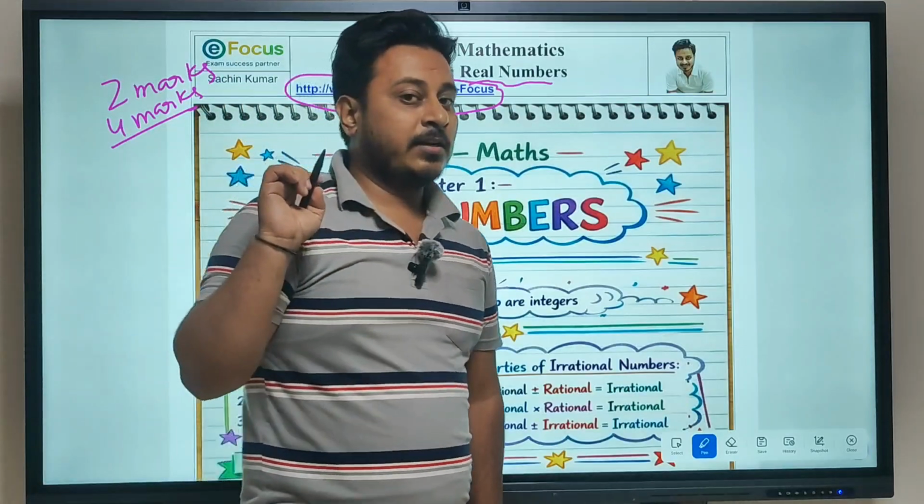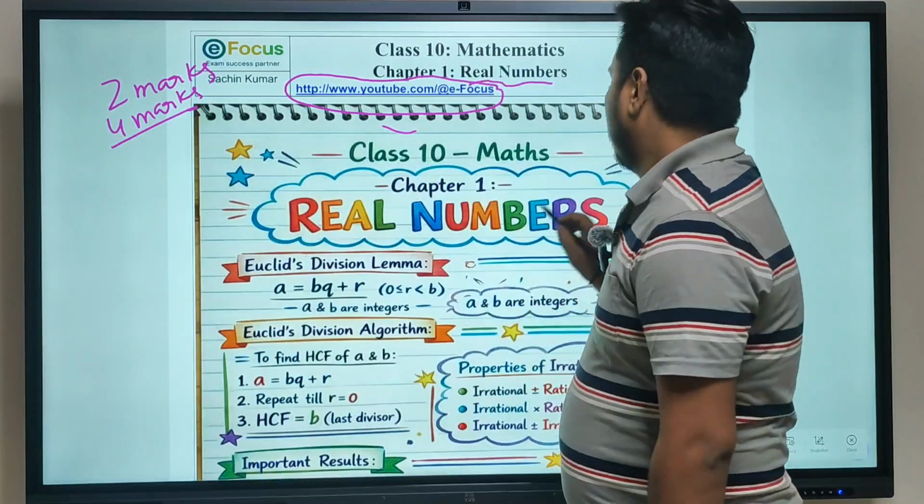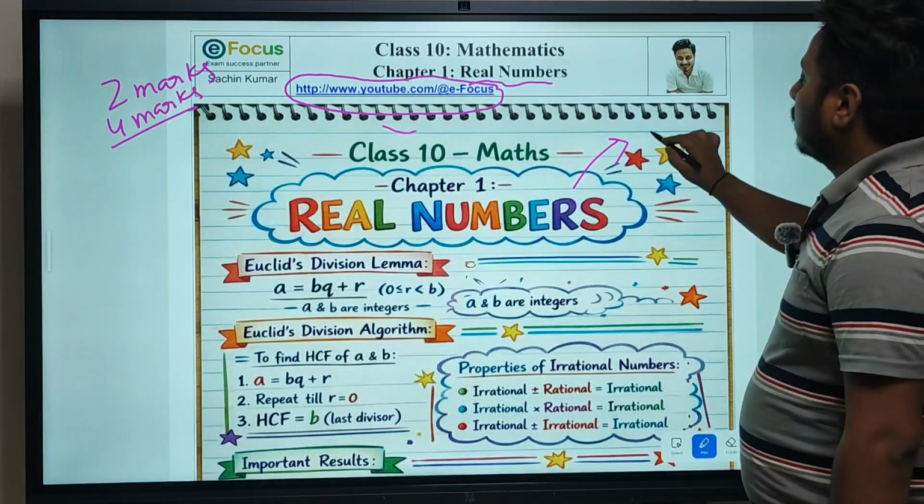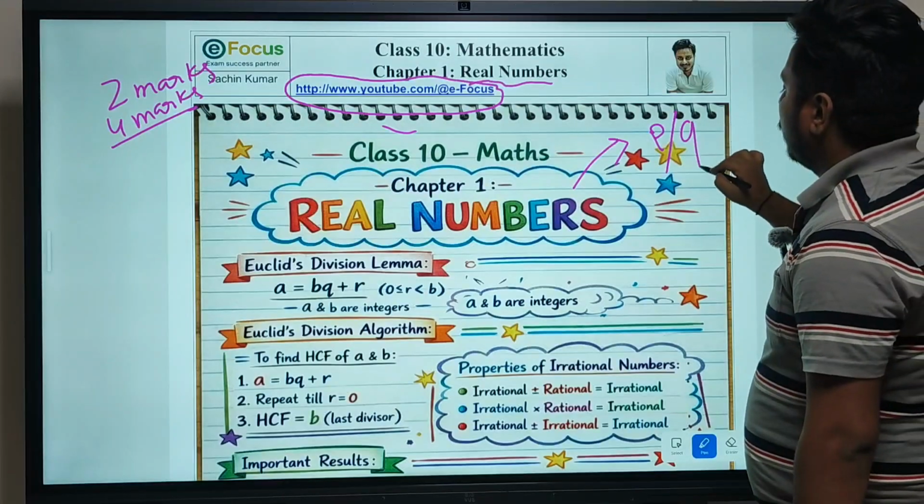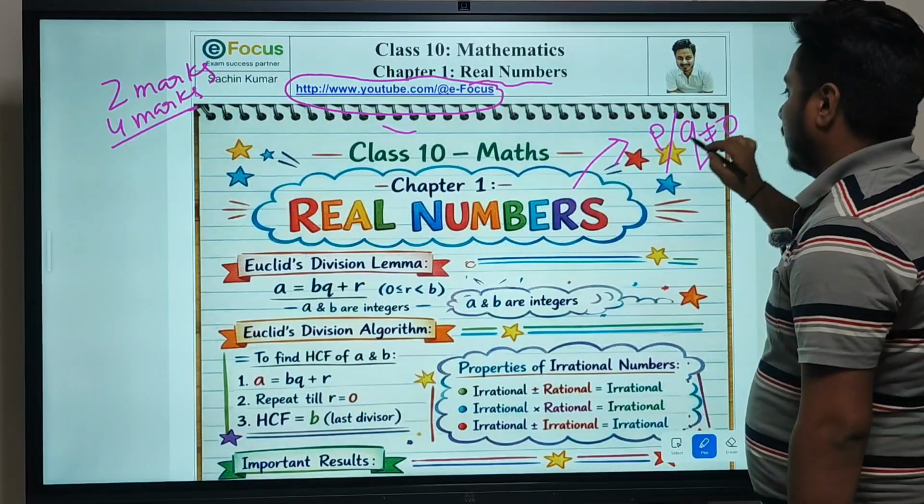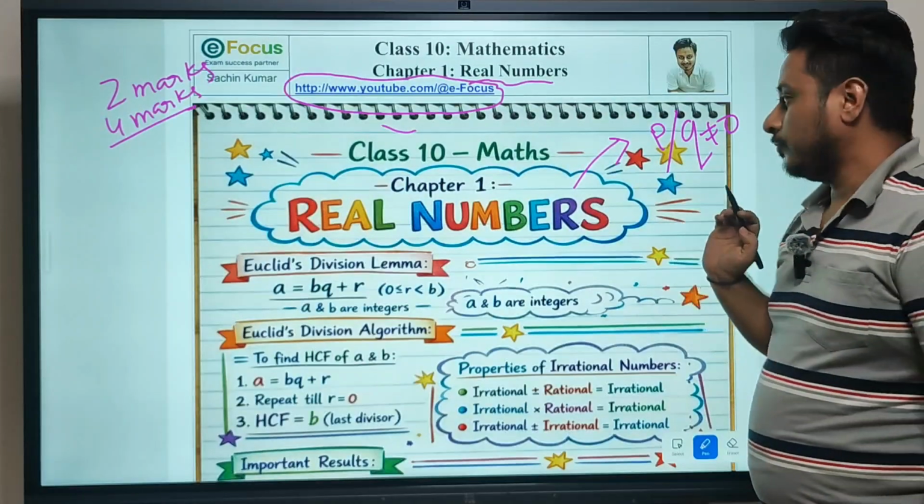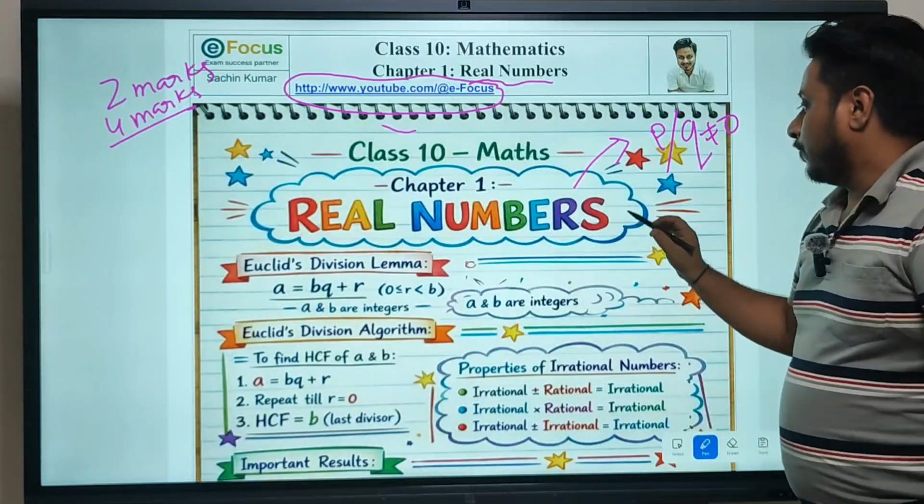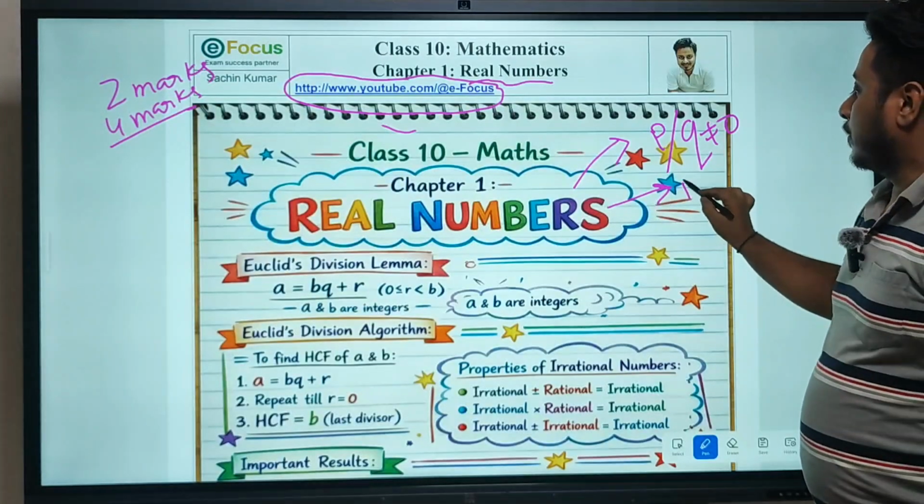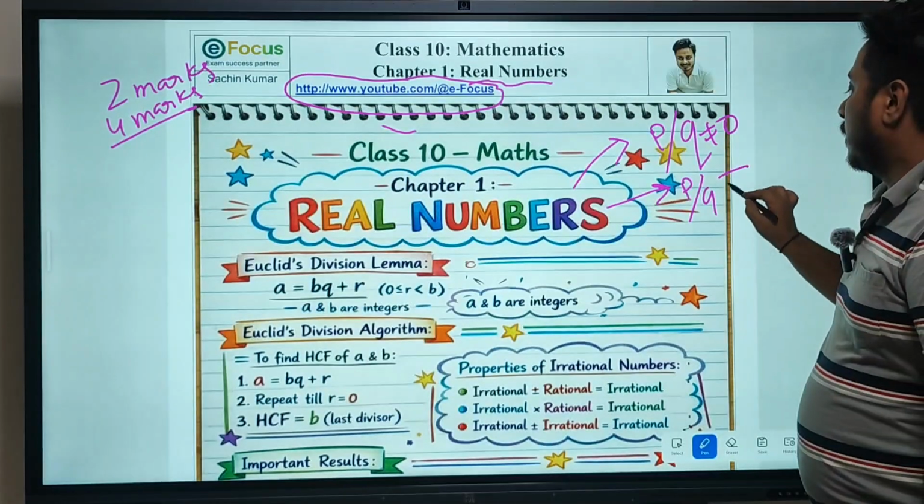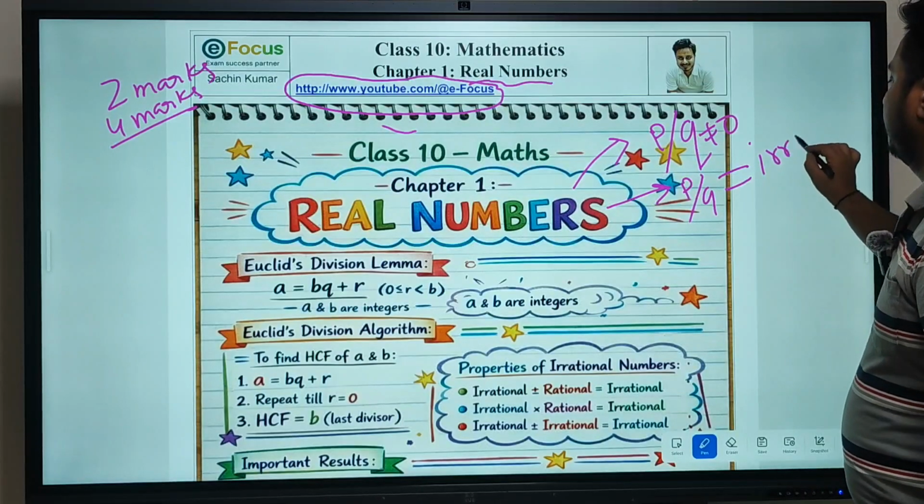First of all, we should understand what is a real number. A real number is whatever we are able to write in the form of p by q, where q should not be equal to 0. That is a real number. Other than that, if we are not able to write any number in the form of p by q, that should be the irrational number.